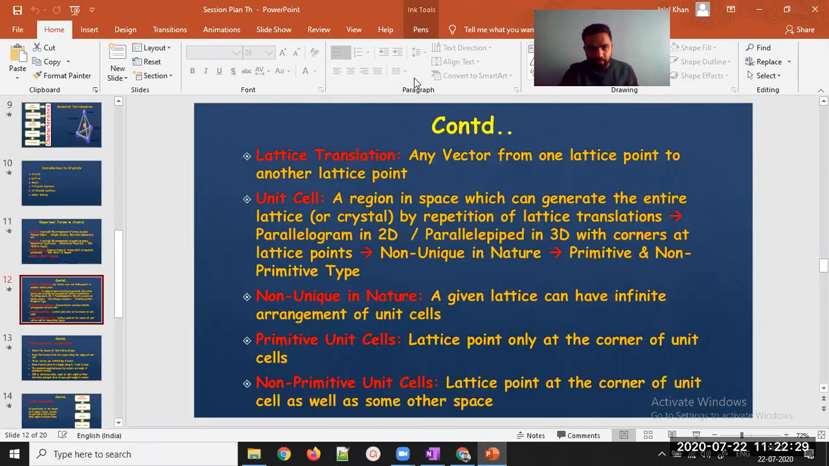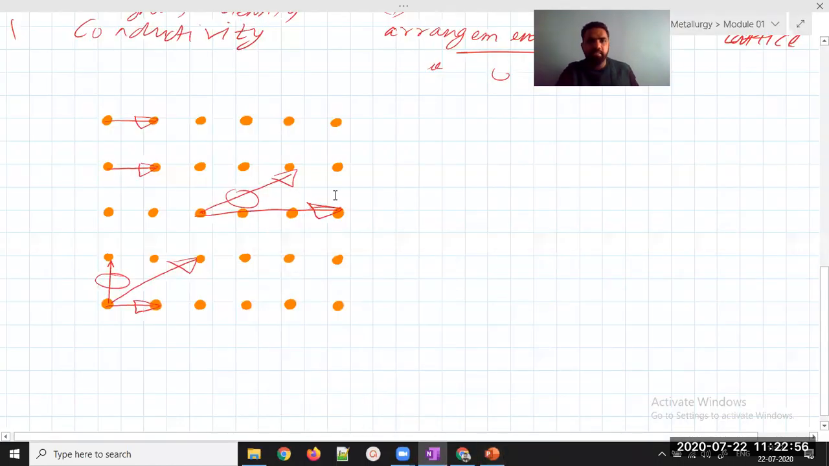Now I'll explain the next point, unit cell. What do you mean by unit cell? You have already seen that a unit cell is a region in space which can generate the entire crystal by repetition of lattice translation. So I would like to explain what you mean by repetition of lattice translation. How do you generate the entire crystal by repetition of lattice translation? We can see it here.